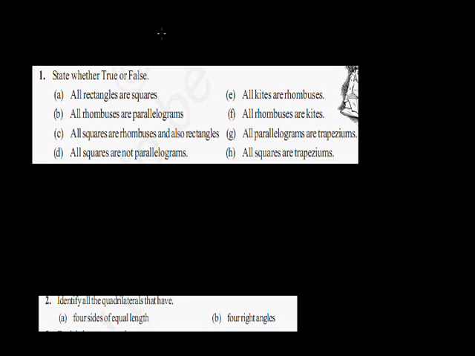Good morning, class. Today we will discuss exercise 3.4 of understanding quadrilaterals. Okay, come to the first question. We have to state true or false. The A part, all rectangles are squares.